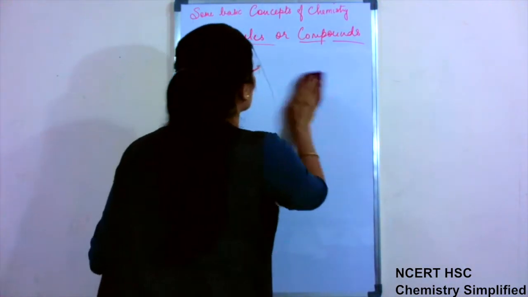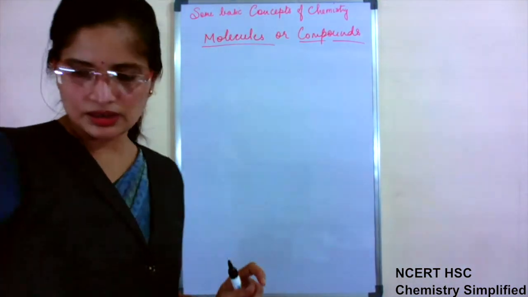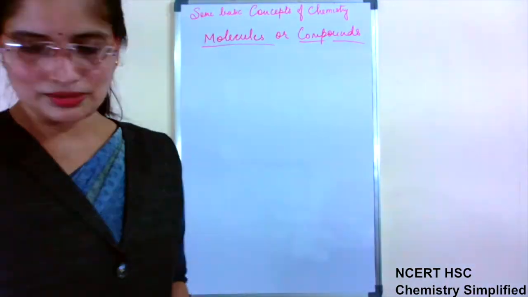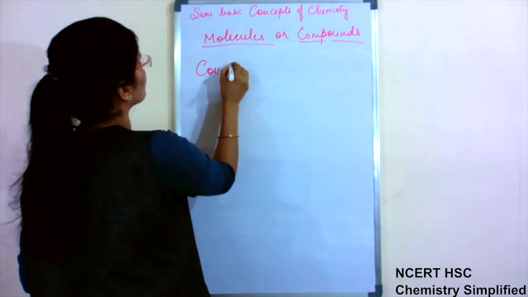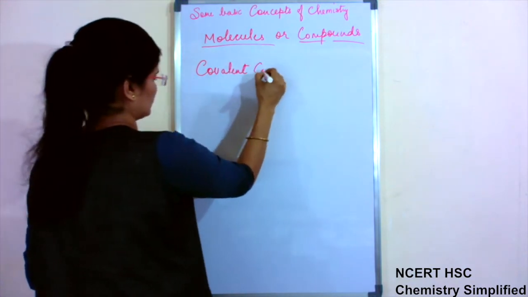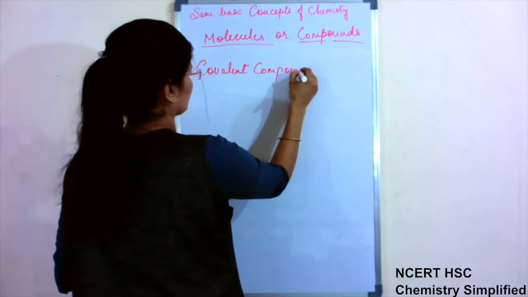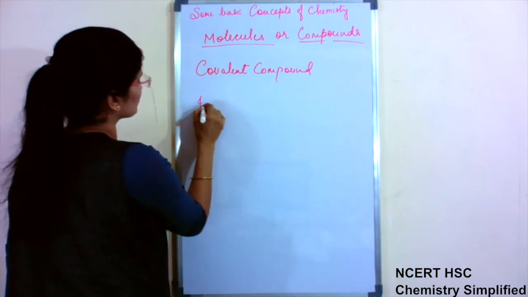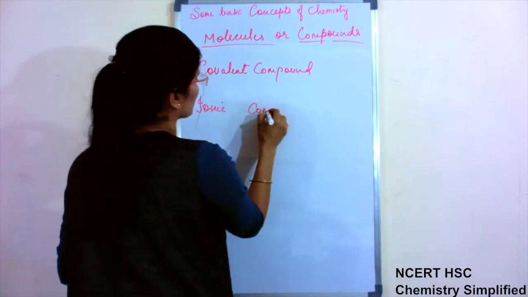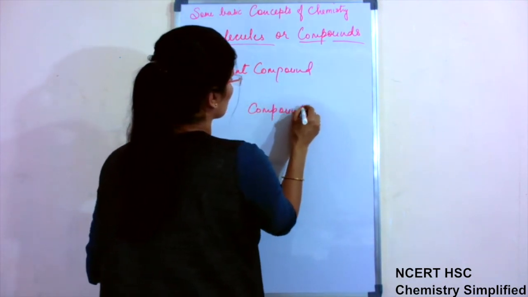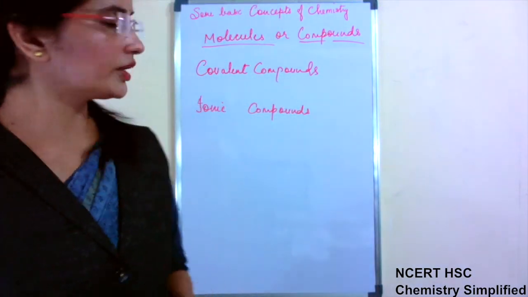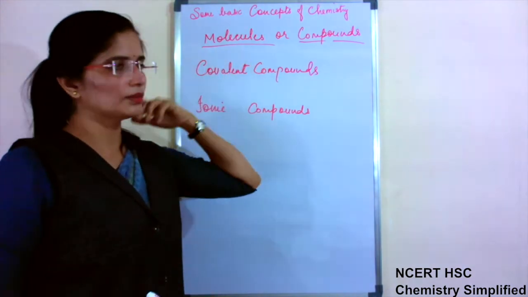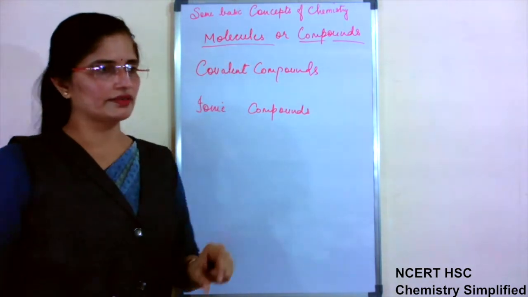Now in chemistry, a very common thing is covalent compounds and ionic compounds. Though I know you remember what ionic and covalent compounds are, we will still revive it a little.